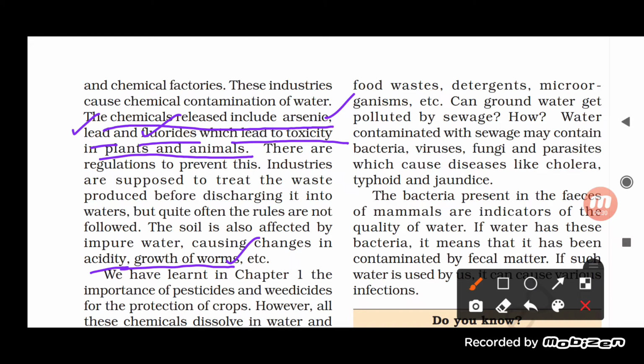So if the water received consists of toxic chemicals, that will affect the fertility of the soil. It will change the acidity, obviously that will change the pH. So that is going to affect living organisms. So it will make the soil infertile, as well as cause changes in the growth of the worms, which is very important for the fertility of the soil.